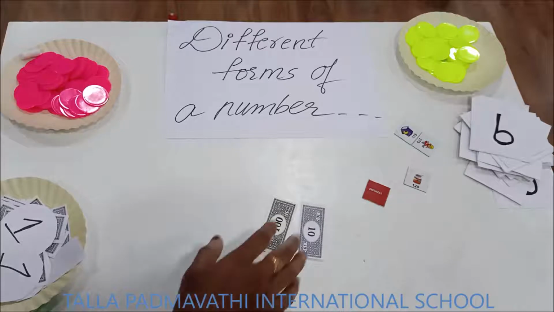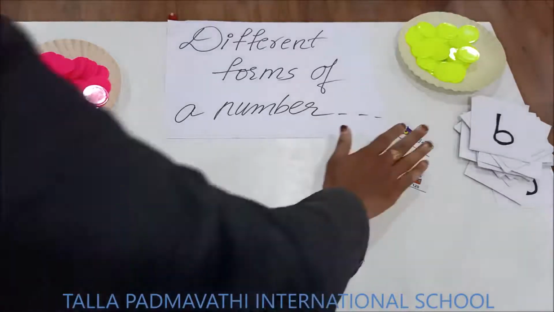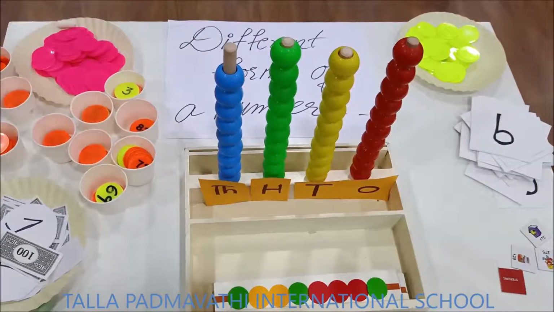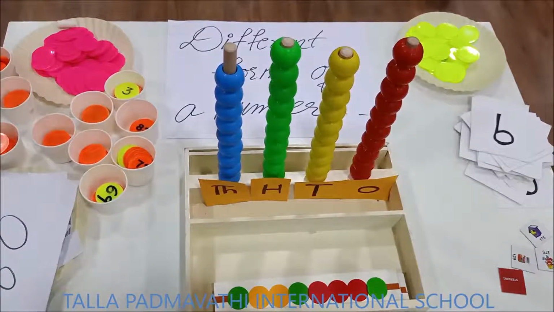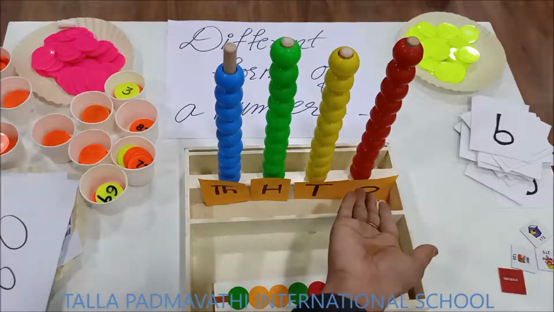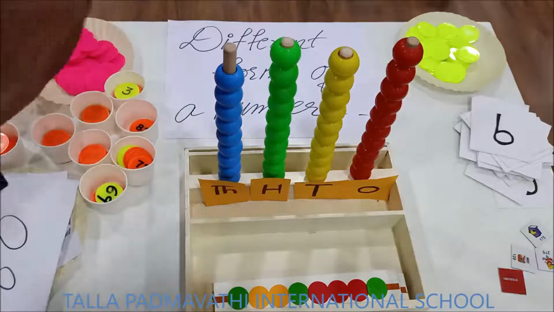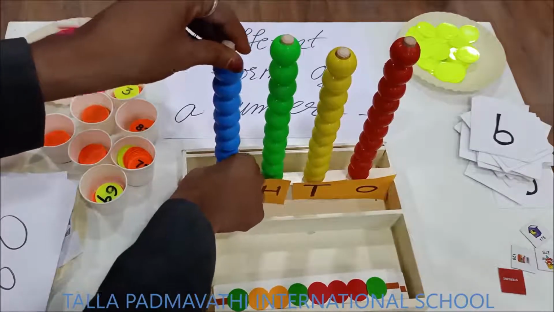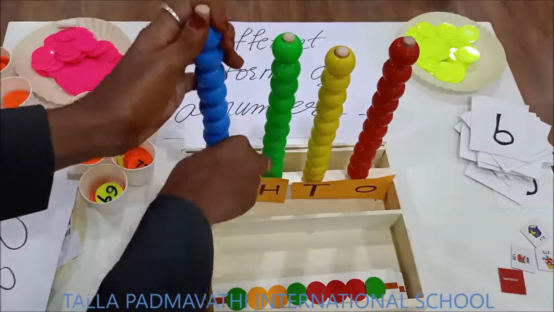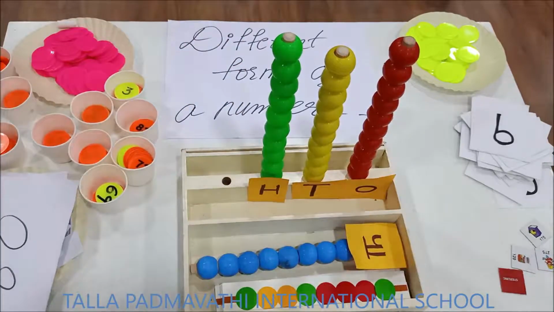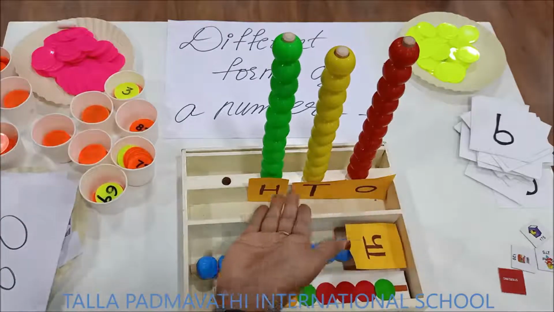Now let us see the bead representation of a given number. So here is the bead representation, children. You can see the place values here and they are starting from the right side. Ones, tens, hundreds, thousands. Now children, we are not dealing with thousands, so we will remove this rod to avoid confusion. So there is no thousands place. Now we are having only 3 places, that is ones, tens, hundreds.